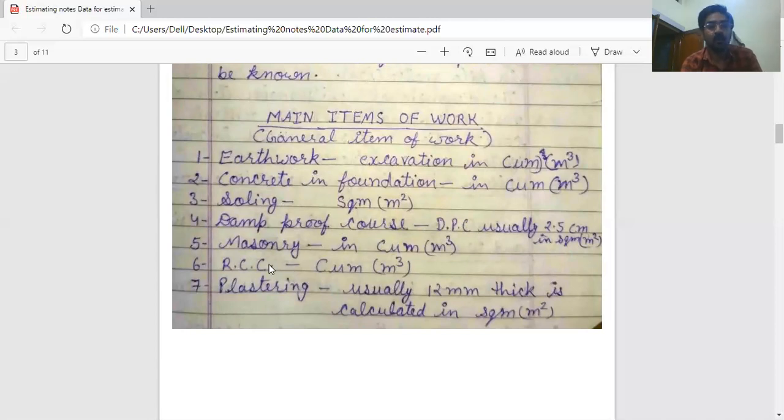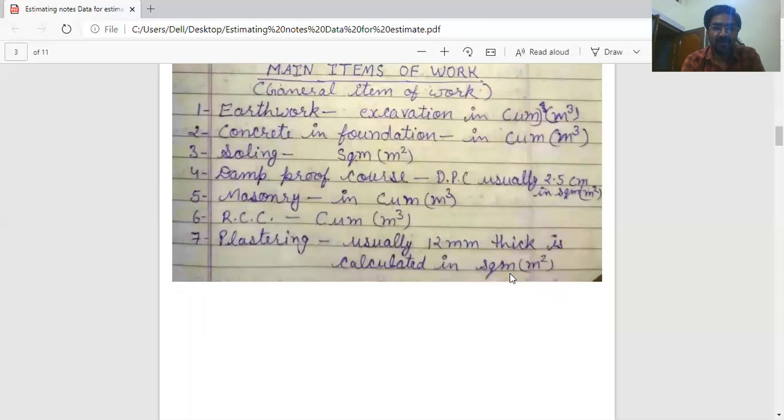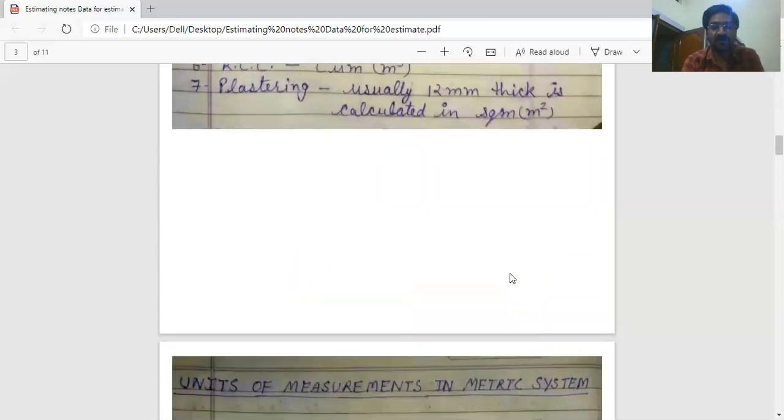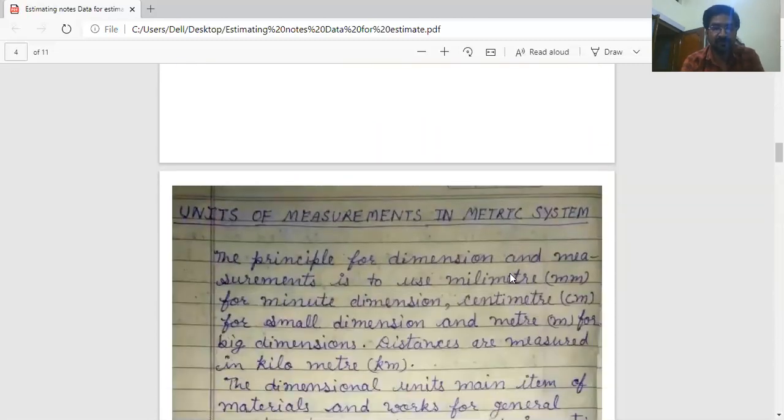used in column, footing, beam, slab, measured in cubic meter. And now plastering, on inner wall and on outer wall, usually 12 mm thickness, fixed 12 mm thickness, and calculated in square meter. These are the main items, calculated or measured in these terms.